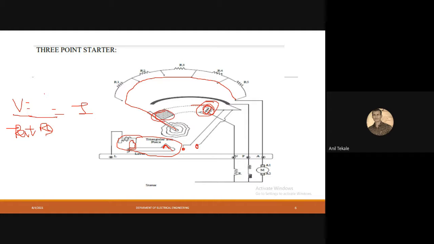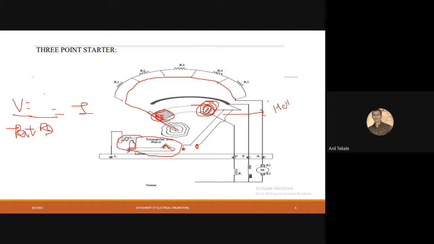It will hold the rod because this coil has magnetism, and due to the magnetism it will attract this rod. So once our supply is off, this coil will lose its magnetism and it will leave this rod at the rest position. So that is about the 3-point starter. Sometimes this is also called a hold on coil.